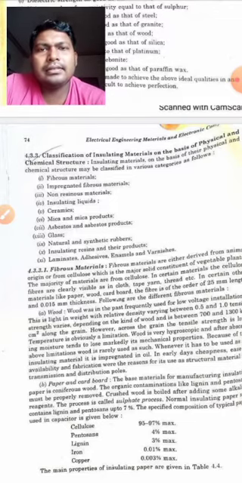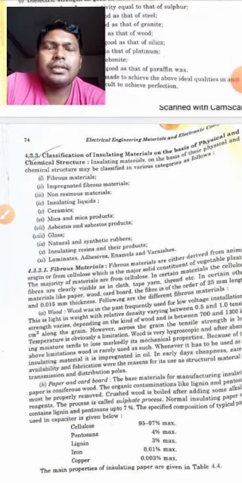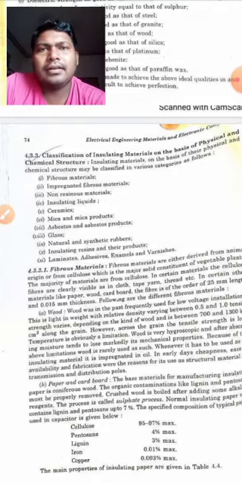The eighth is glass. The ninth is natural and synthetic rubber. The tenth is insulating resin and their products. The eleventh is laminates, adhesives, enamels and varnishes. So these are the insulating materials on the basis of their physical and chemical structure.